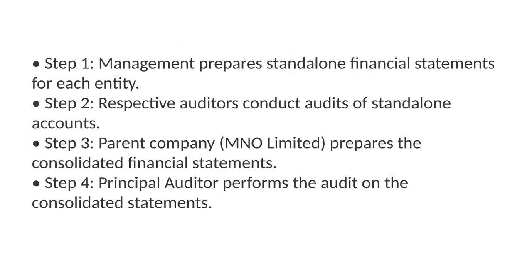First, the management of each individual company, the parent and both subsidiaries, is responsible for preparing their own standalone financial statements. These are then audited by their respective auditors. Once those standalone accounts are ready, the parent company, M&O Limited, prepares the consolidated financial statements for the whole group. Finally, the principal auditor steps in to audit these consolidated statements.